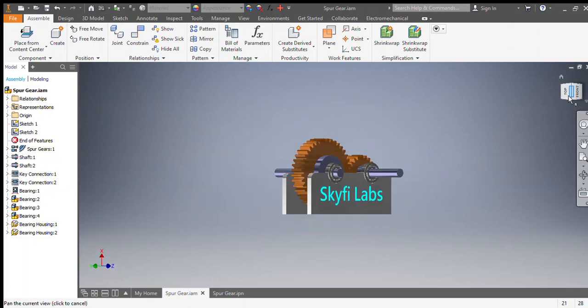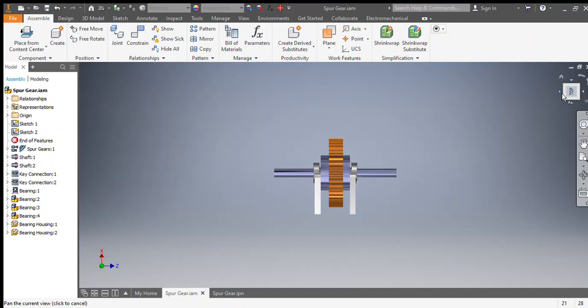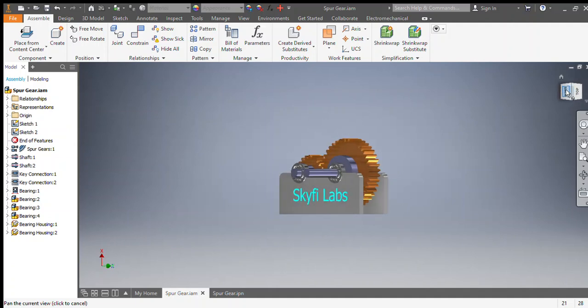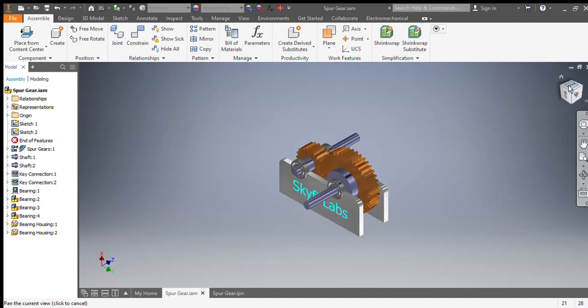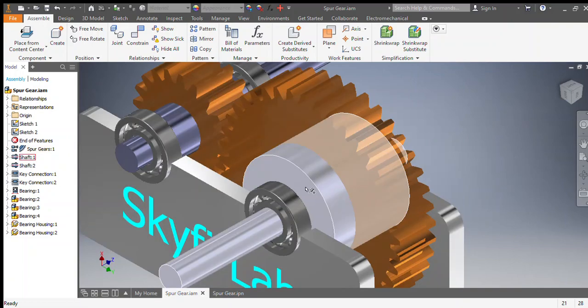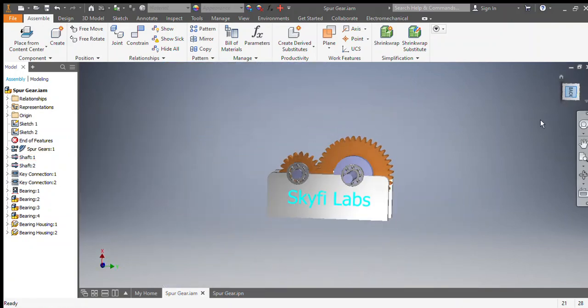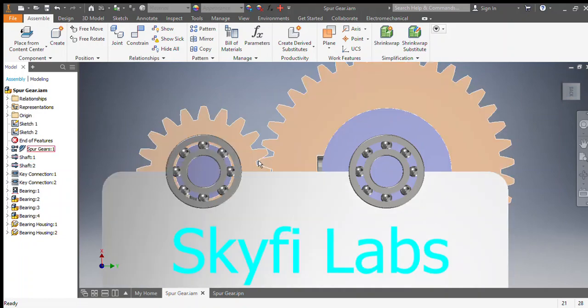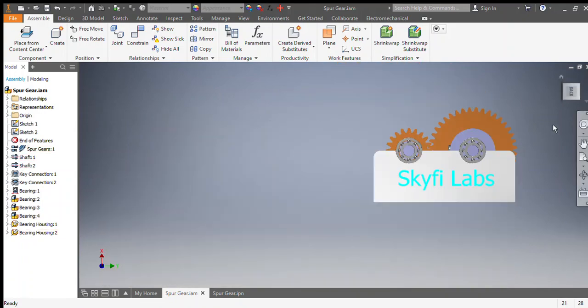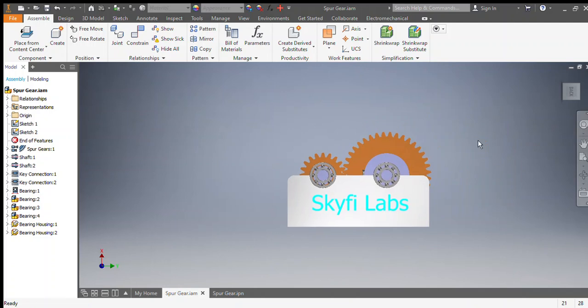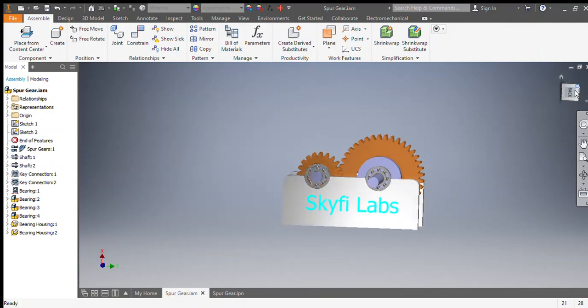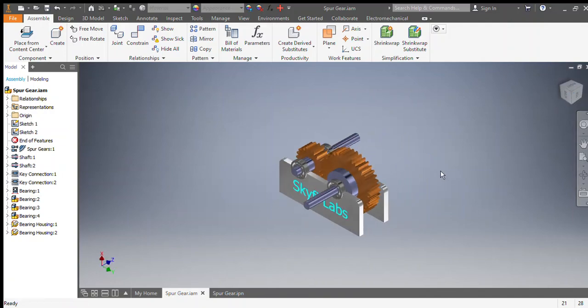Here you can see the top view, this side view, and then the isometric view. You can see this very clearly, how well finished it is in the pods of the bearing. In fact, it's very easy to design gears, bearings and shaft in Autodesk Inventor. You just need to have the calculations and put in the values and you get the ready-made best assembly in Autodesk Inventor.